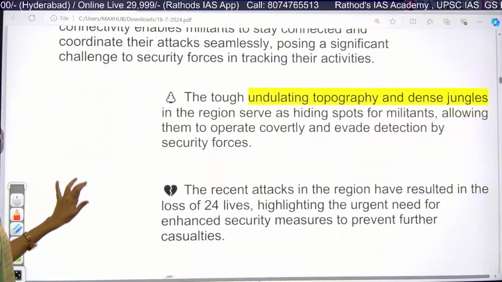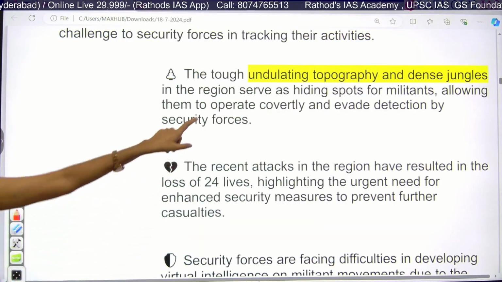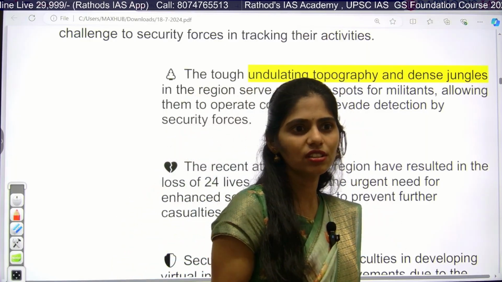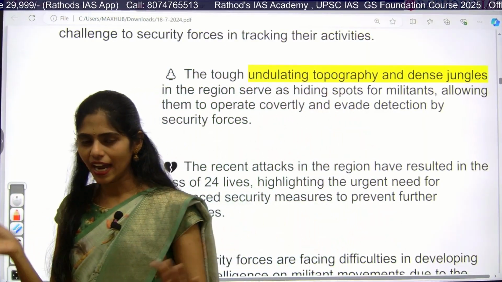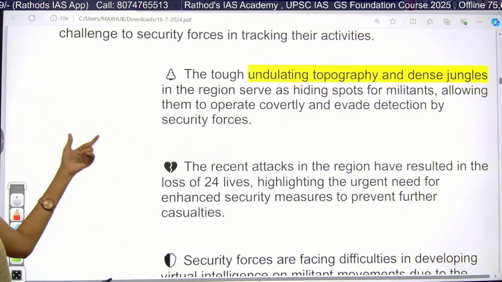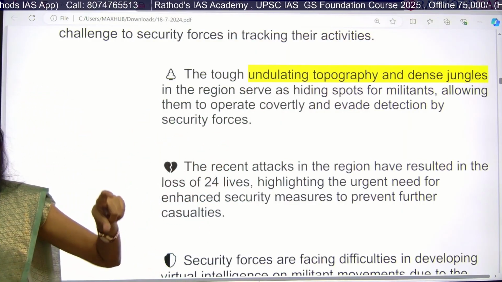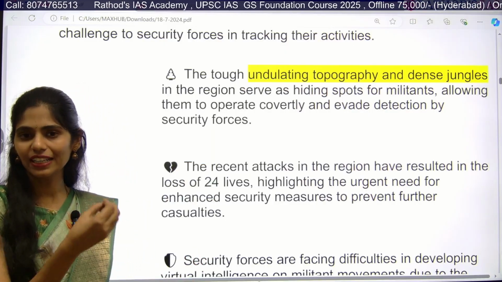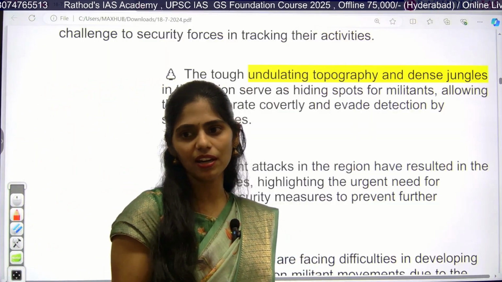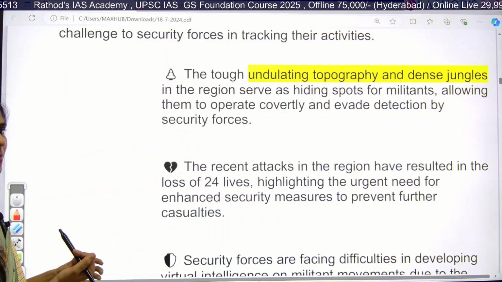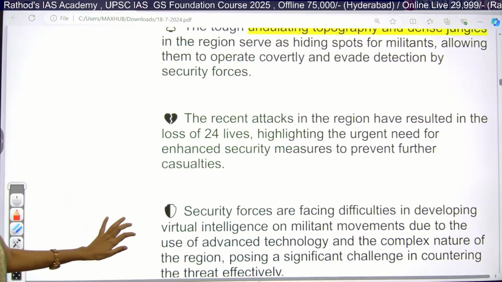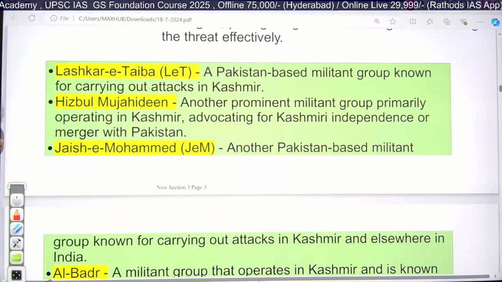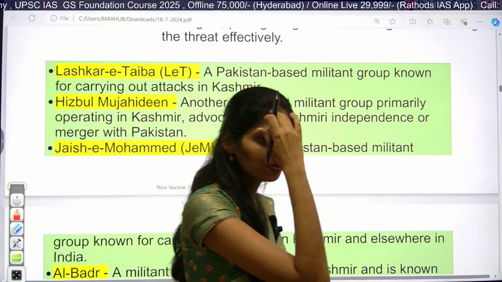One more advantage for these militant groups is the undulating topography. Why? We have the Himalayas in this region, right? Rough topography, and apart from that, we also have dense forest in this region. So they act as hiding spots for the militants, allowing them to evade detection, and they easily escape from our army. Okay, not navy, it is army.